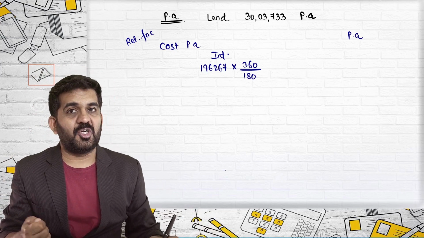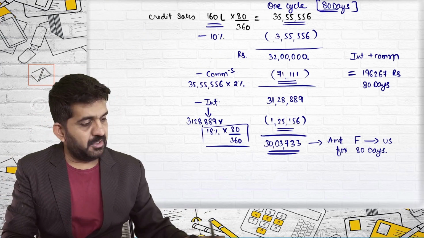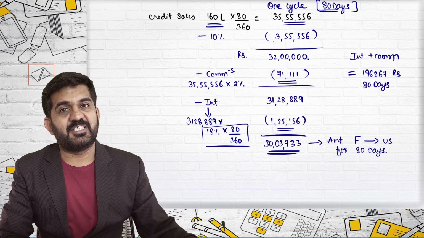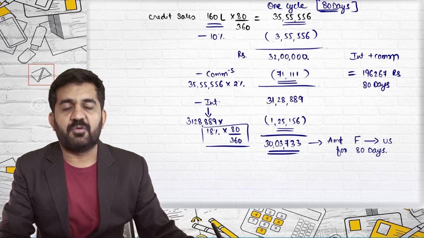My commission cost will not be 71,111. It will be multiplied by 360 divided by 80, because this is only for 80 days.